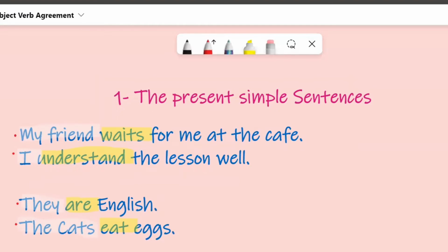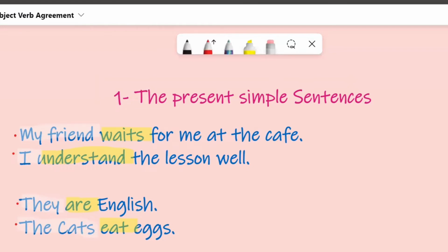Yes, this is the rule of the present simple. If we have I, they, we, you, it takes the verb without an S. And if we have he, she, or it, it takes the verb with an S. This is third person singular. And if we have I, they, we, you, they take the verb without an S.